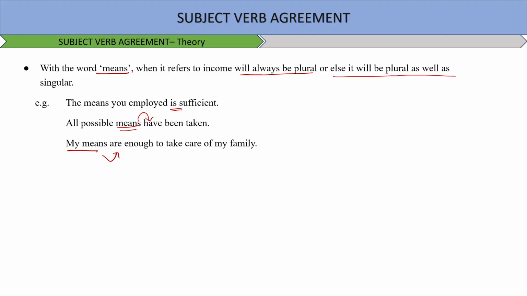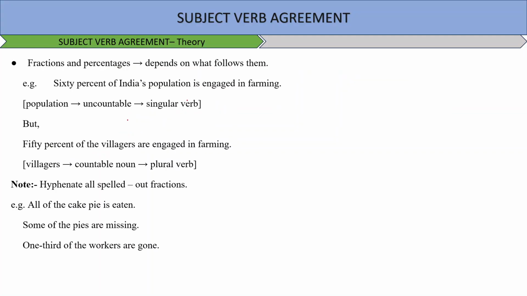Easy to understand. Now let's talk about fractions and percentages. Now fractions and percentages depend on what follows them. For example, if I say 60% of India's population is engaged in farming, so population is uncountable and hence follows a singular verb. Similarly, when I say 50% of the villages are engaged in farming, villages is a countable noun and will take a plural verb. So if the subject is uncountable, we will follow a singular verb. If the subject is countable, we will follow a plural verb.